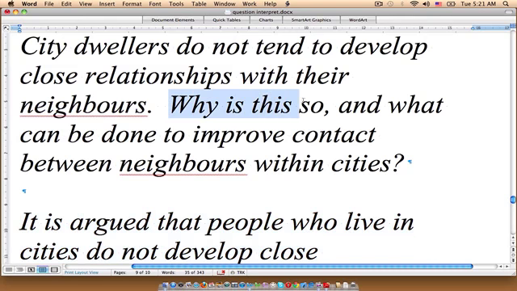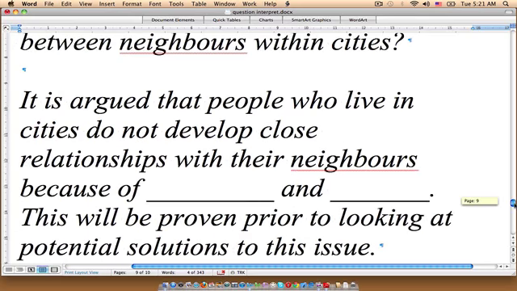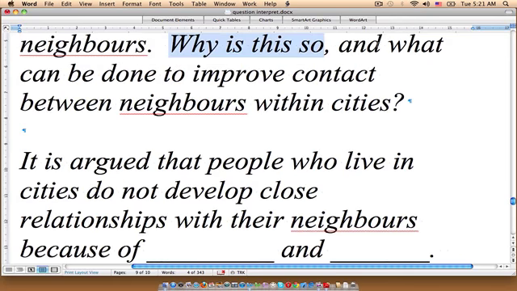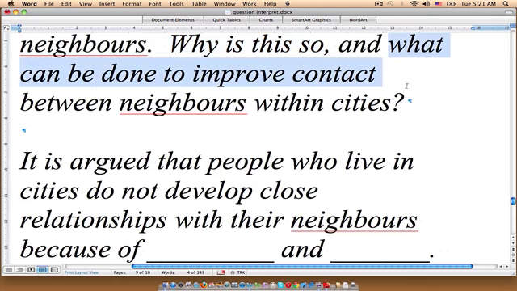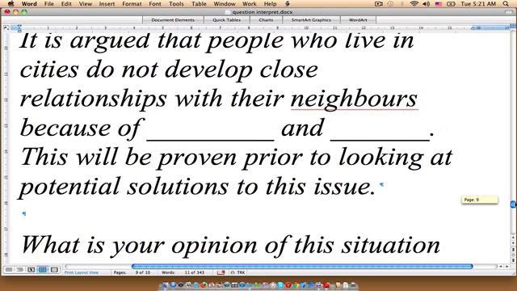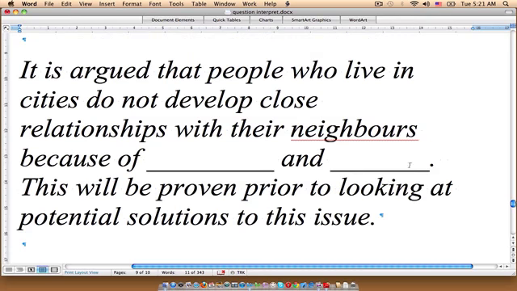Why is this so? Then the second part of your thesis, which is kind of like an outline sentence too, states, "This will be proven prior to looking at potential solutions to this issue," which answers this part of the question. Then what happens is you will provide two supporting paragraphs. The first supporting paragraph is going to talk about these things.